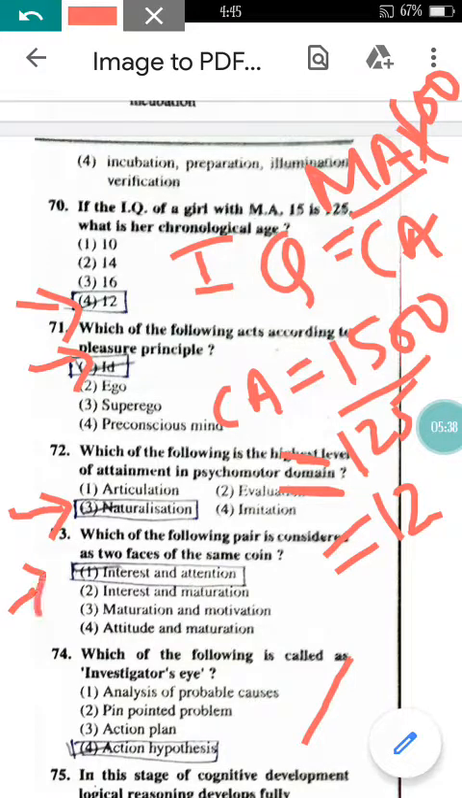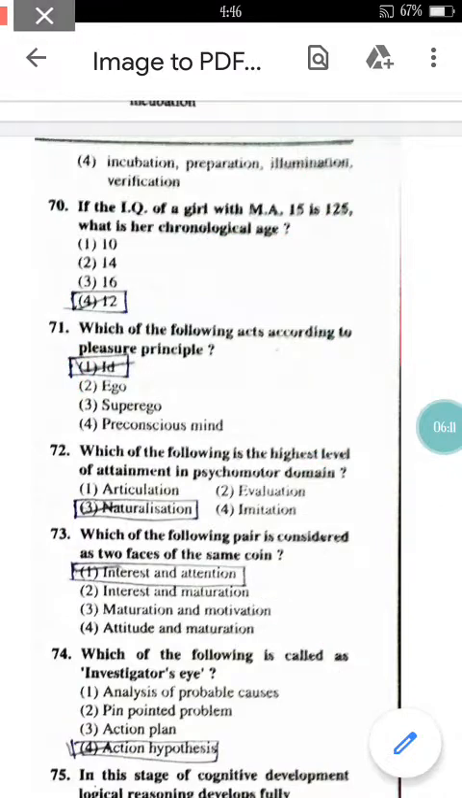Now come to question number 73. Which of the following pair is considered as two faces of the same coin? This question is also being repeated. This was there in the 2014 paper. So here the correct answer for this is interest and attention only. Come to question number 74. Which of the following is called as the investigator's eyes? This question is also being repeated. It was there in 2014 paper. So here the answer will be the same, action hypothesis. Now let's move to the question number 75.